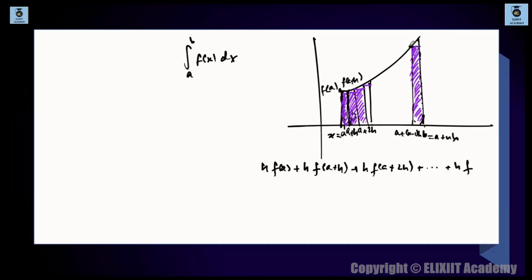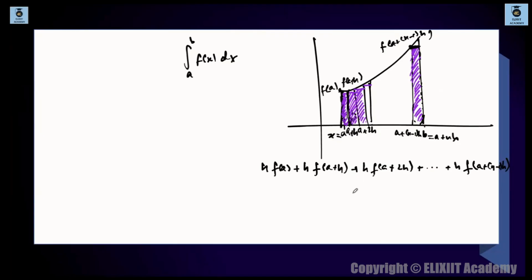This height I am taking, this height. So what is this height? This height is basically f of a plus n minus 1 times h. Are you able to understand? So this is actually the area.